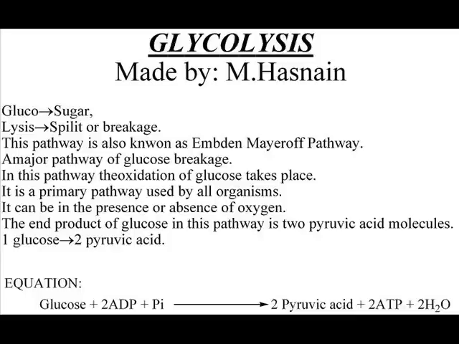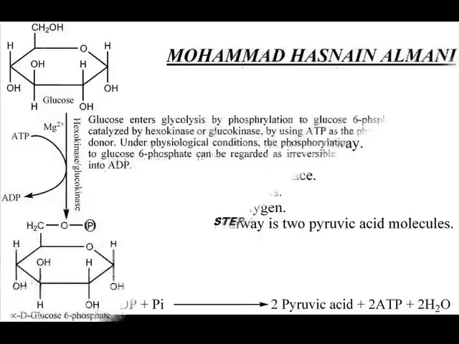It can occur in the presence or absence of oxygen. The end product of glucose in this pathway is two pyruvic acid molecules. One molecule of glucose gives two pyruvic acids.